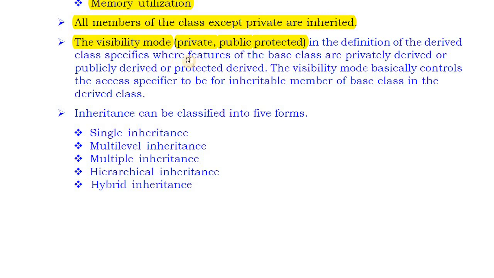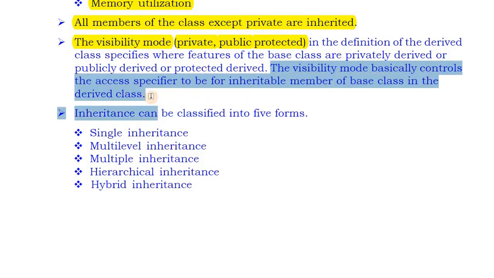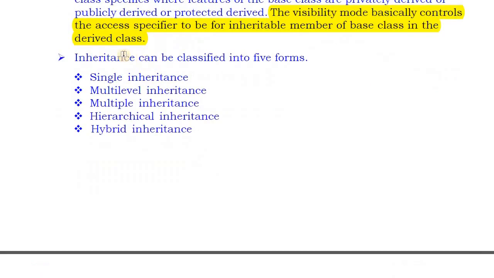So what is the use of visibility mode? Visibility mode controls the access specifier for the inheritable members of the base class in the derived class. We have already studied this in detail in the previous class. Last, types of inheritance.